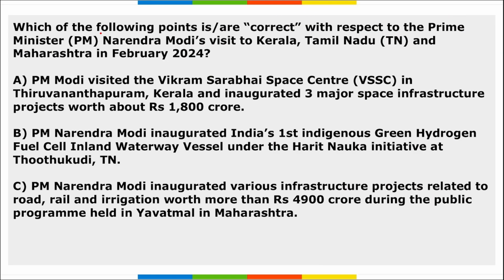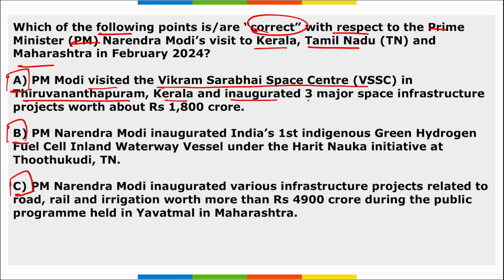Next, which of the following points are correct with respect to PM Narendra Modi's visit to Kerala, Tamil Nadu and Maharashtra in Feb? If we look at it, all these 3 points are rightly mentioned. PM Modi visited Vikram Sarabhai Space Center in Thiruvananthapuram, Kerala, and inaugurated 3 major space infrastructure projects worth 1,800 crore rupees.